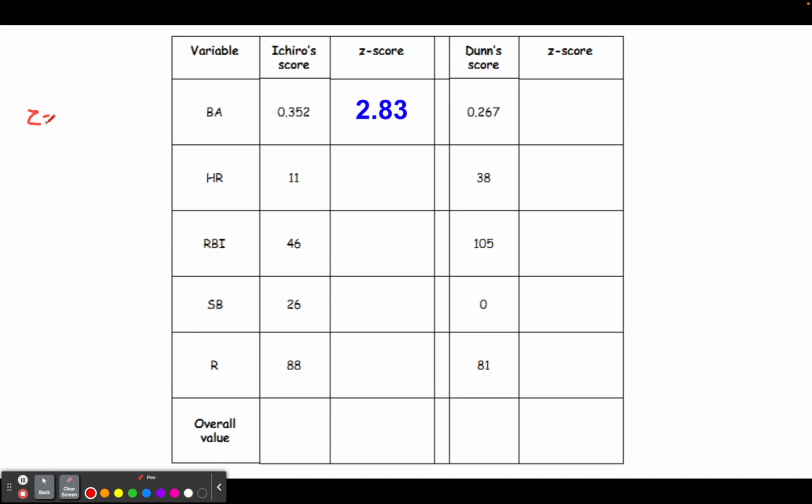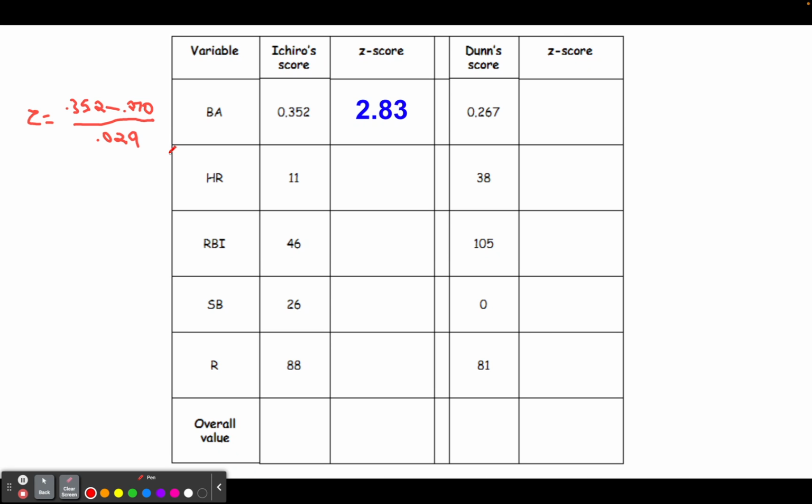So z equals Ichiro's batting average, 0.352, minus the mean batting average for that year, which was 0.270. Sorry, this is pretty hard to read. And then we divide that by the standard deviation of batting averages, which is 0.029. And that was how I got that calculation of 2.83.